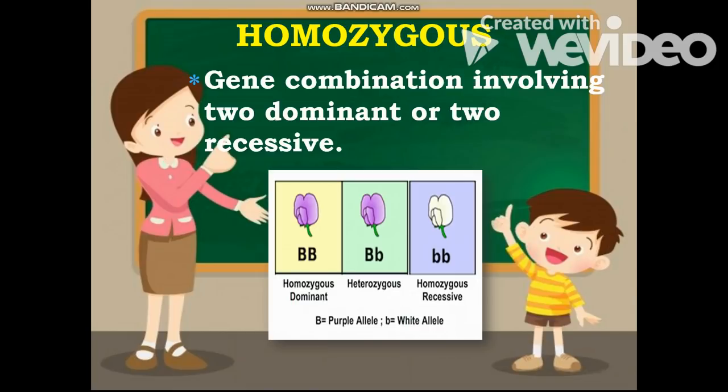And then next, we have here 2 smaller letters, which means that is recessive. Again, big letters or capital letters, dominant. And if we have the same, we can read that as homozygous dominant. And the next, we have here homozygous recessive.